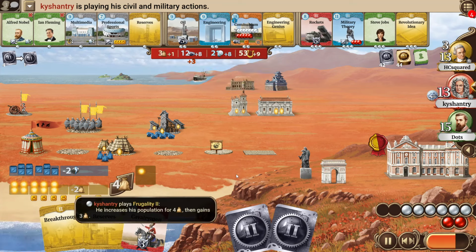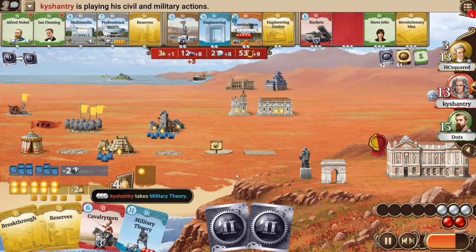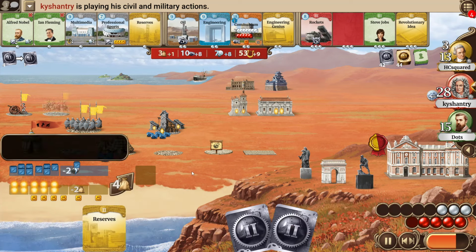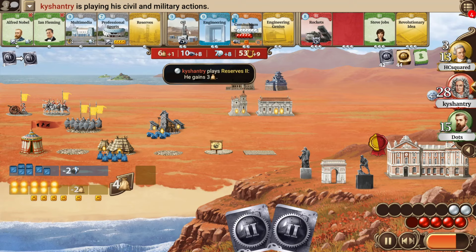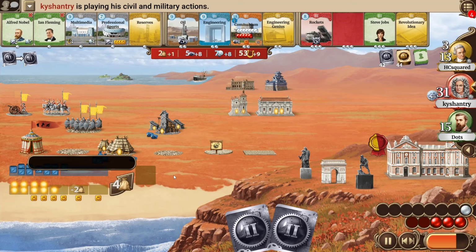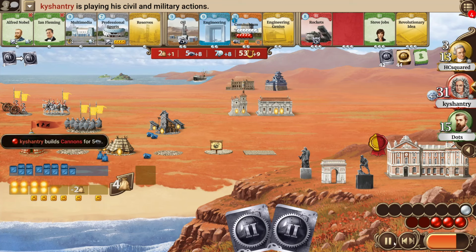He then increases population with the frugality. I guess he will now go for the cavalryman, and maybe both cavalryman and military theory, increasing his strength by quite a bit. And now maybe taking multimedia and reserves or something. I think if he doesn't go for oil immediately, he doesn't really need to take it. I guess he will get out of corruption, and also the possibility to build even more strength, making him quite threatening with playing reserves and increasing his population.